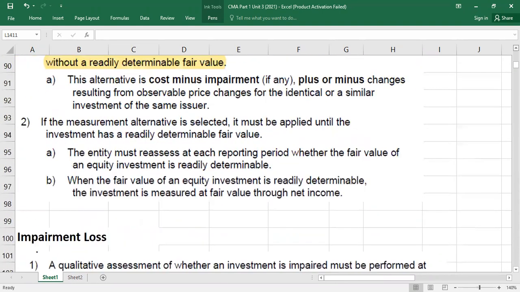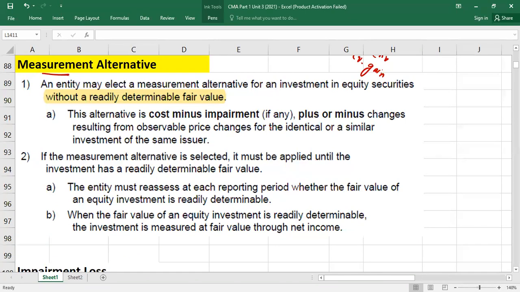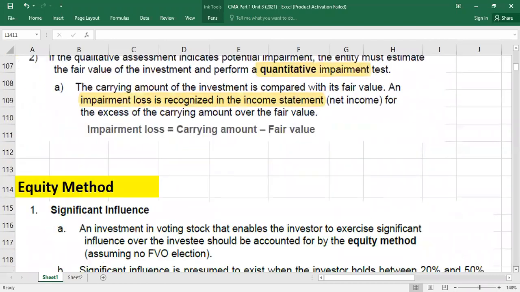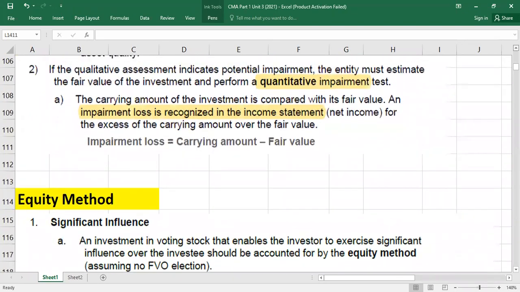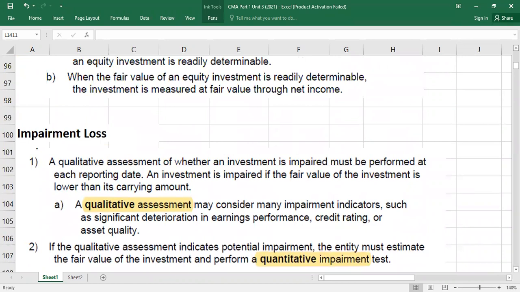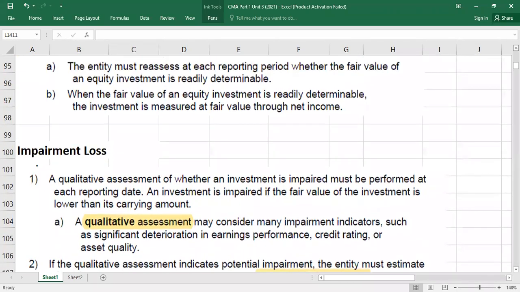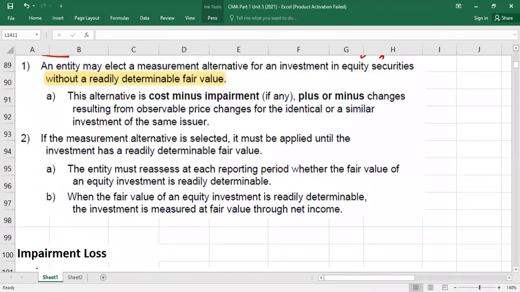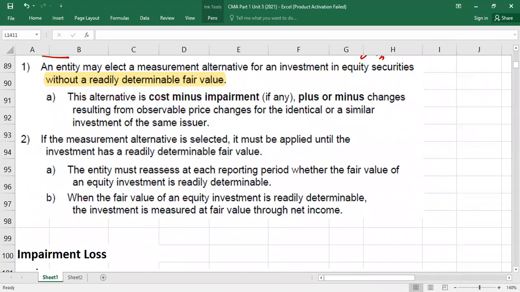So you will take it here. This is the formula actually written here. You will take what? Cost of investment.